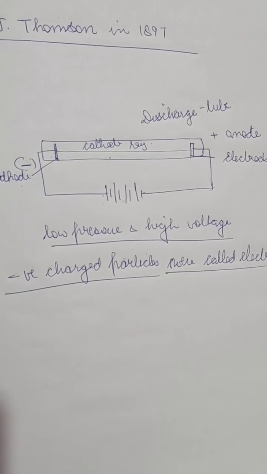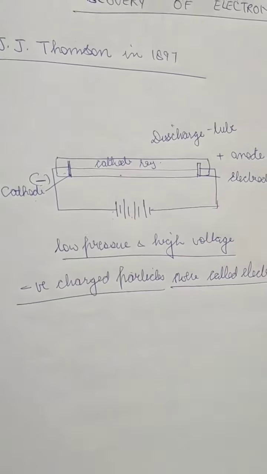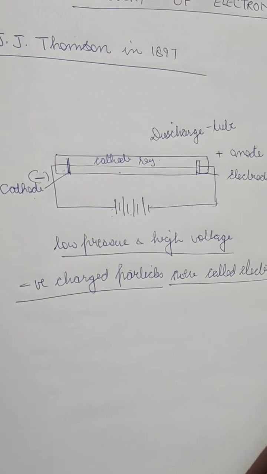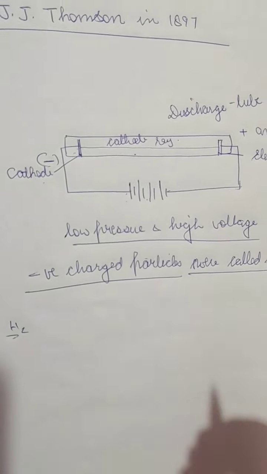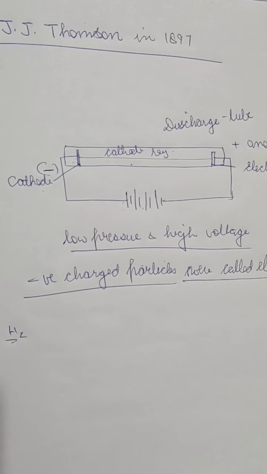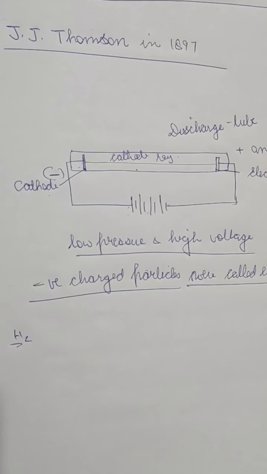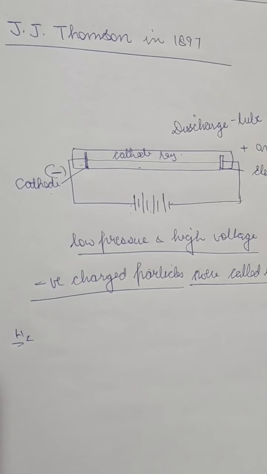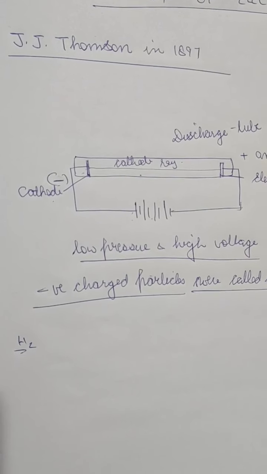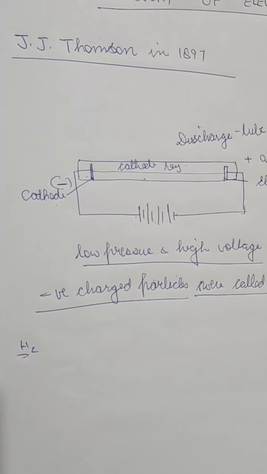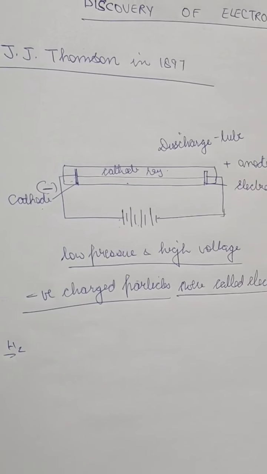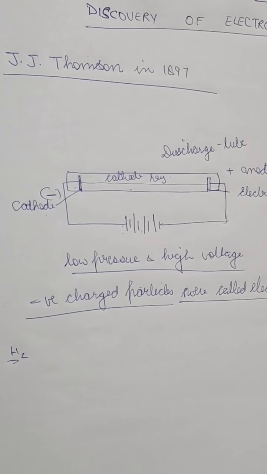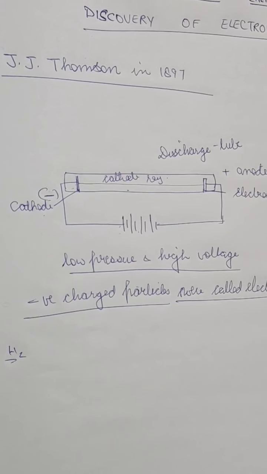In this experiment, again I'll tell you that a gas was taken in a discharge tube. This was a glass tube, and generally hydrogen gas was taken. This gas consists of atoms. So hydrogen gas will obviously have hydrogen atoms in it. All atoms contain electrons. We know that now, but at that time it was not known. So when the high electrical voltage was applied, the electrical energy was pushing out some of the particles from the atom, and those particles were electrons from the gas.